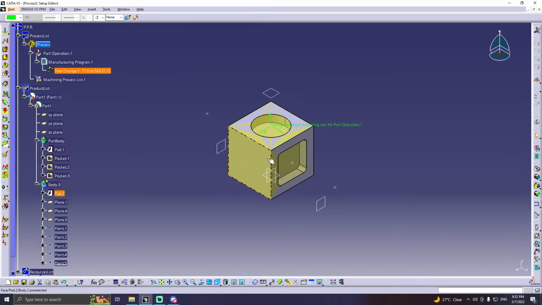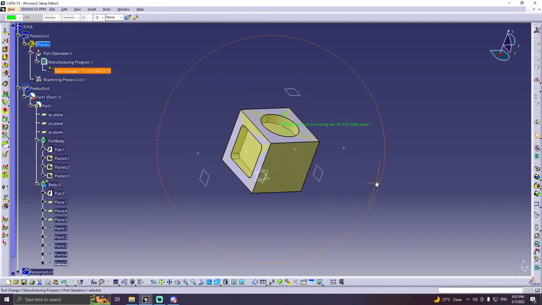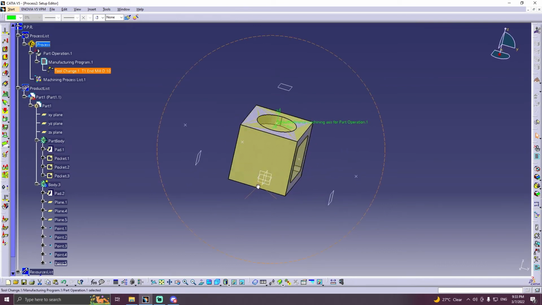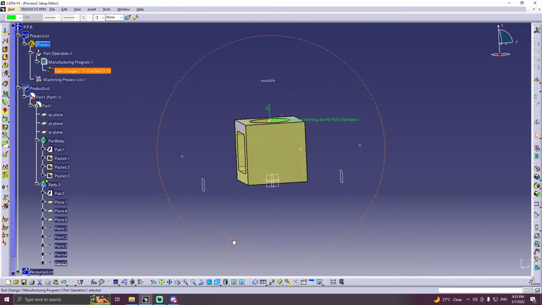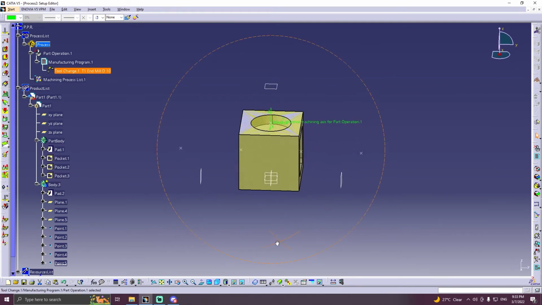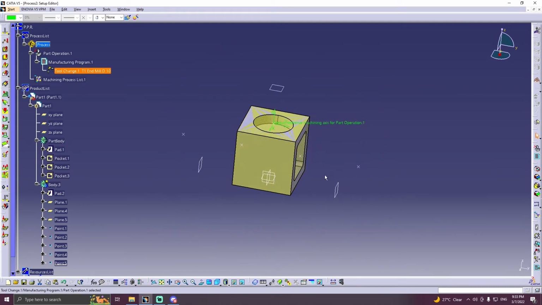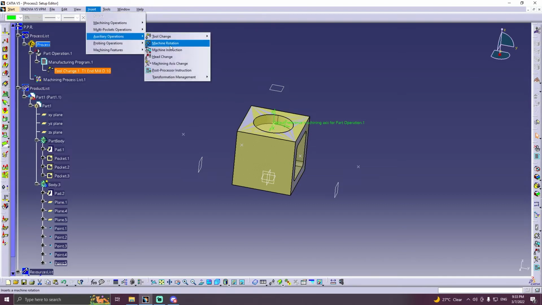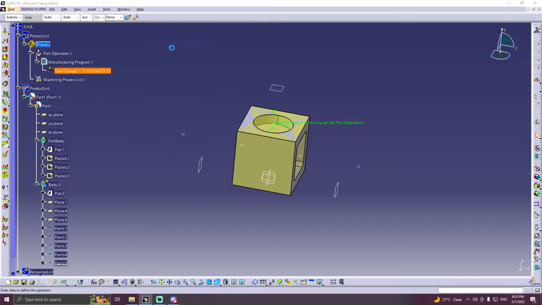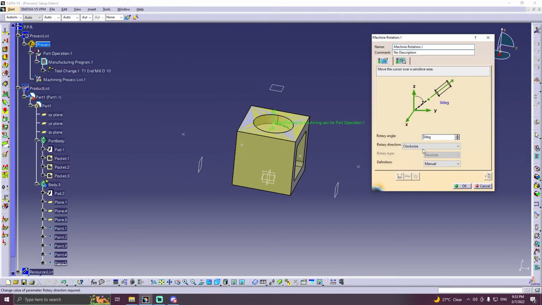So after changing the tools, we will start the process by machining the part over here, and then to the top, and then to the right side. So first we will start backwards. We will start from here. So for the first step, we will rotate the tools using the machine rotation. Here we will select 90 degree.